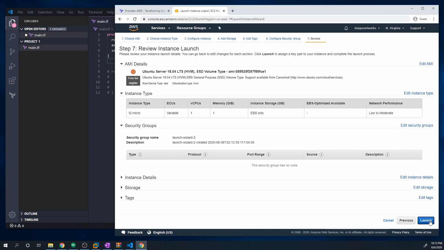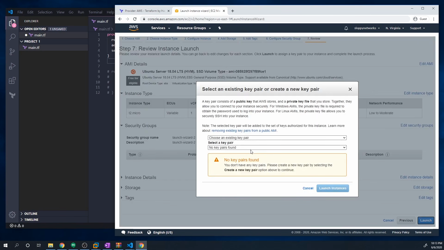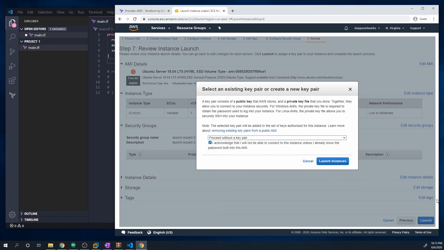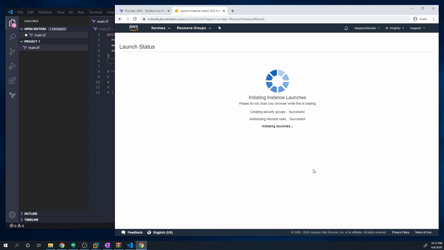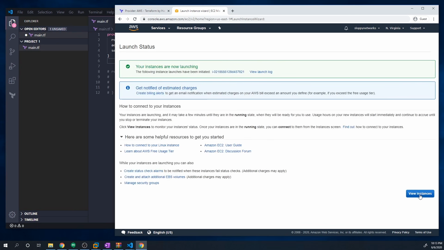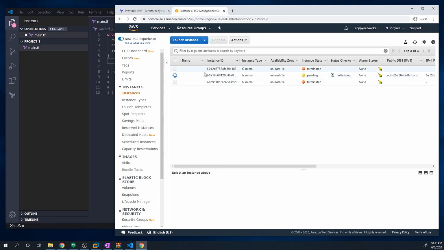And you'll get this page. We'll just launch that. And it's going to ask you to provide a key pair. For now, just ignore that. So we can just say proceed without creating a key pair. And we're going to launch that instance. And if we select this view instances button, that's going to take us back to the AWS console. And you can see that it's now creating this new instance. So it's in a pending state at the moment. But if you give it a few minutes, it'll get colored green, which means that it'll have been fully deployed. And then at that point, you can actually start using it. But that's how we create an EC2 instance within AWS using the console.